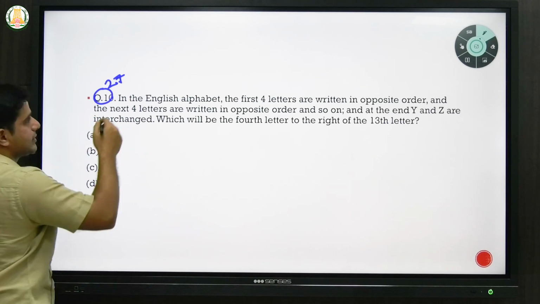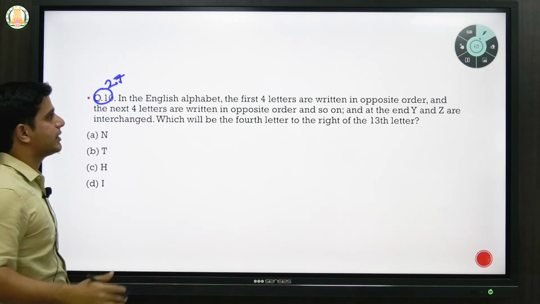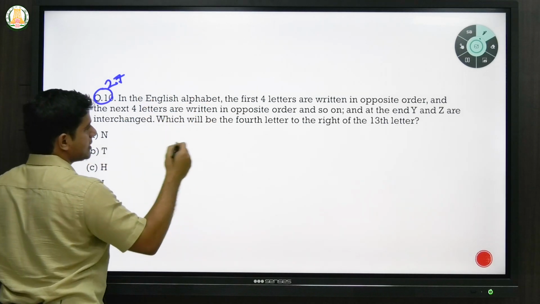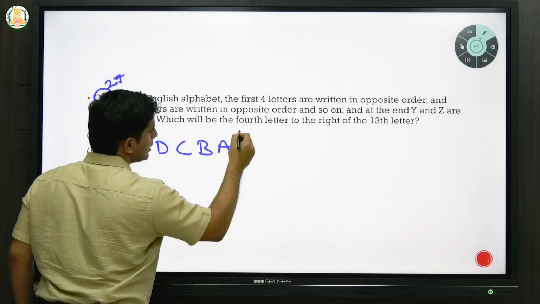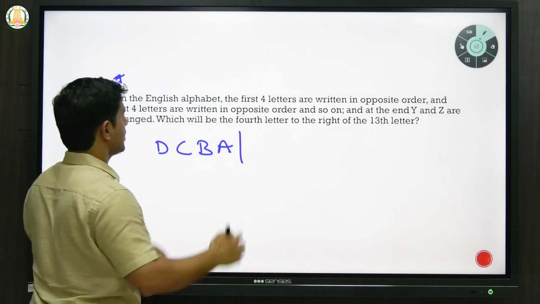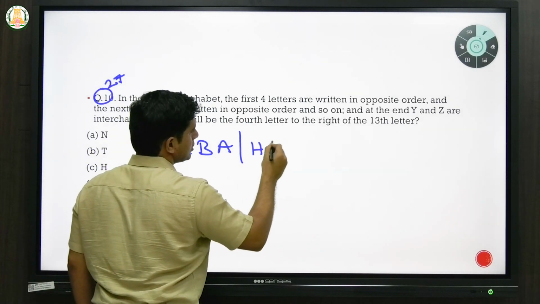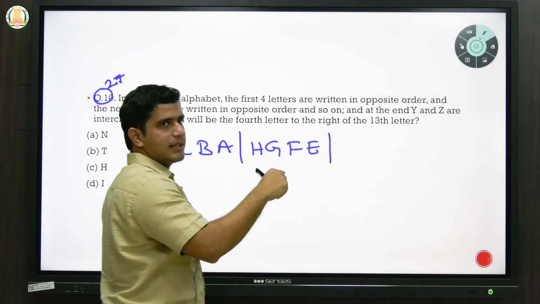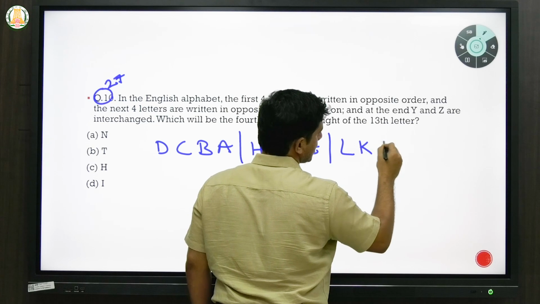What he is saying is, in the series of that alphabet of 26 letters, we know that A, B, C, D, E, F, G will be written like that. But he is saying that the first 4 letters are written in opposite order. That means A, B, C, D will be written as D, C, B, A. Then he's saying, and the next 4 letters are written in opposite order and so on. So this pattern will continue. So the next one is E, F, G, H. That will be written as H, G, F, E. Then it will be I, J, K, L. So that will be written as L, K, J, I.